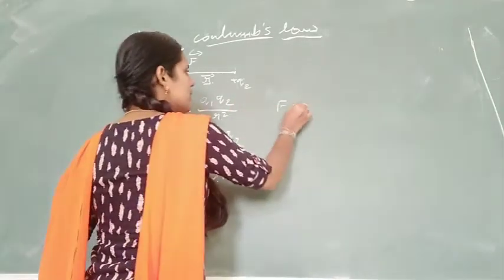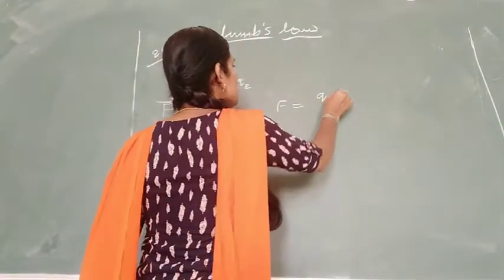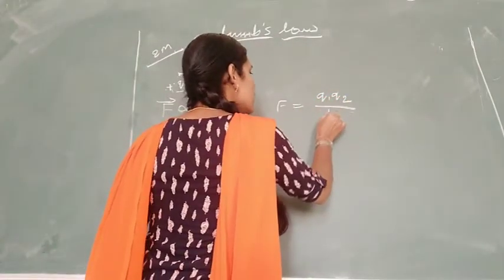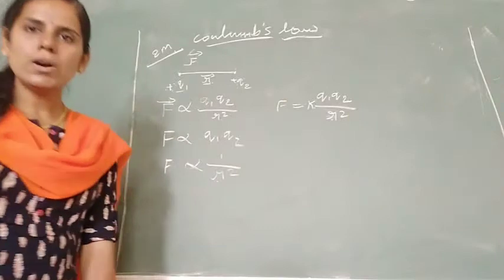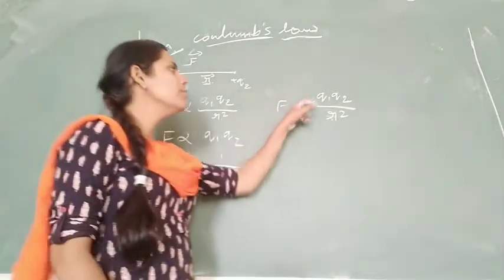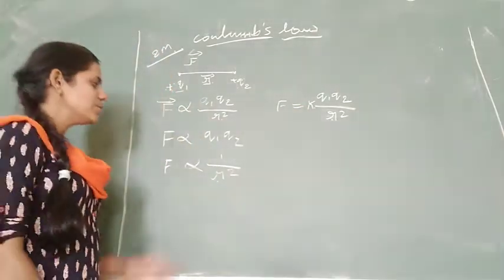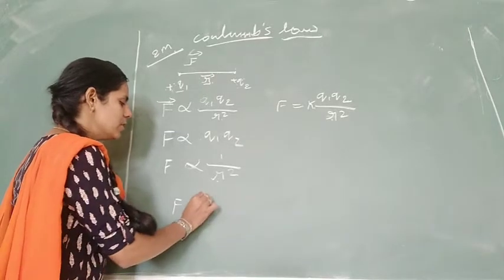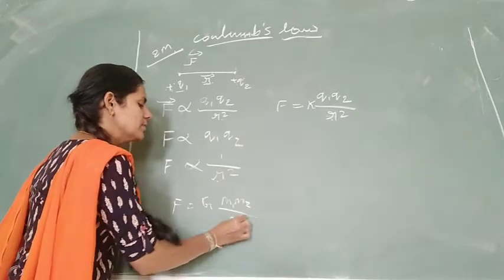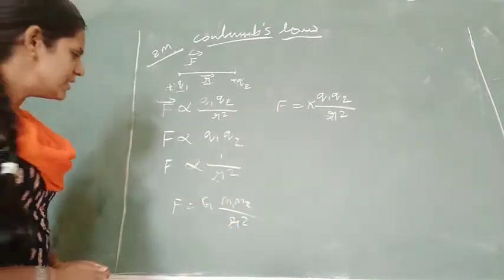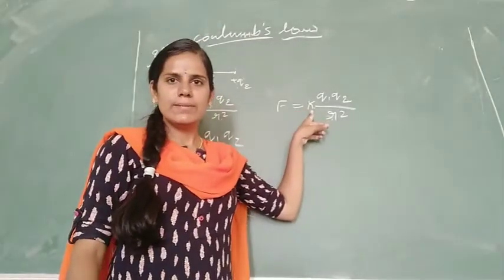Removing the proportionality constant, we get F equals Q1 Q2 divided by 4 R square, into K. So here, what is K? K is a constant. Why do we mention this K value? In the previous section we wrote F equals G M1 M2 divided by R square for gravitation. There, G is the gravitational constant. So what is K here?